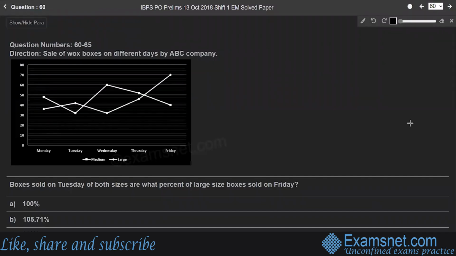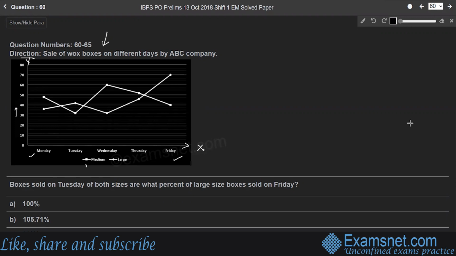Students, questions from 60 to 65 are based on the below information. Here the direction is: sale of Vox boxes on different days by ABC company is given. Along the x-axis, different days are given from Monday to Friday, and along the y-axis, the number of boxes sold, from 0 to 80. So the numbers are given.